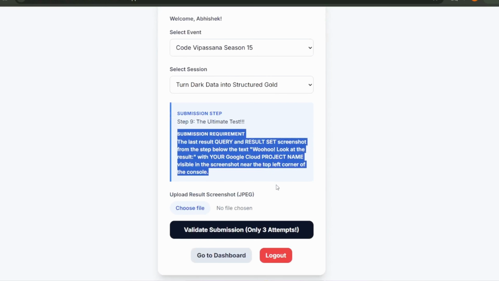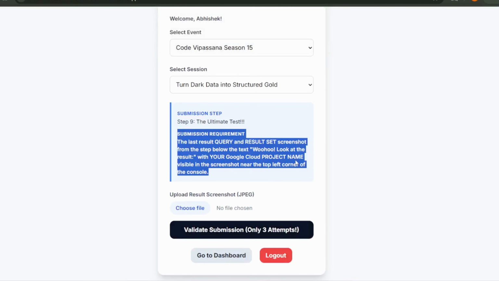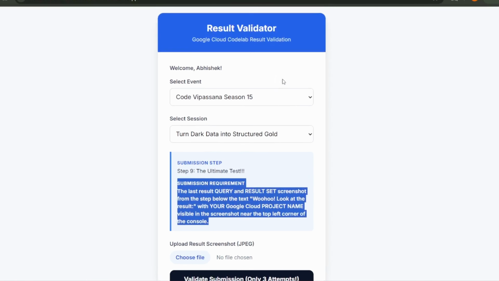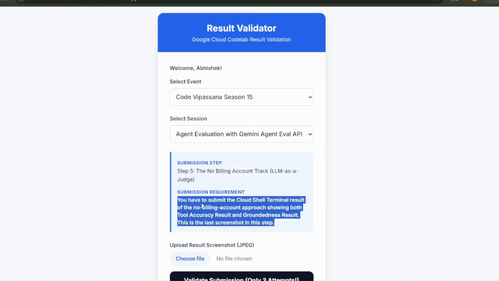I'll make a video regarding the submission. Be careful with the submission because only 3 attempts will be allowed. Is there any swag? Yes, they give swags to the top performers, so if you perform well, you'll be getting the swags too. Like this, you can see multiple challenges are there. You have to see whatever screenshot they have mentioned and attach it.